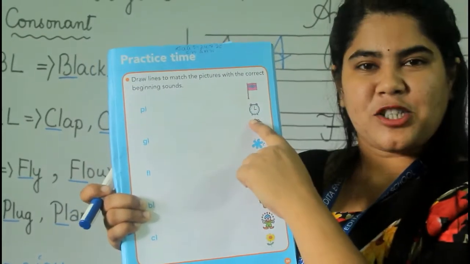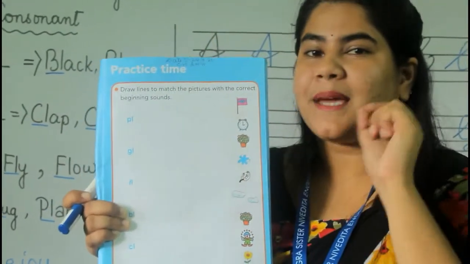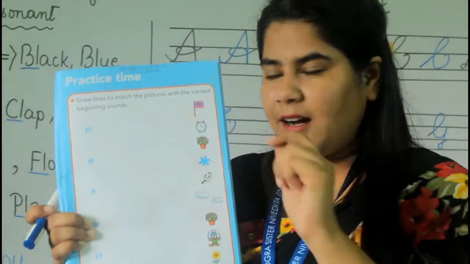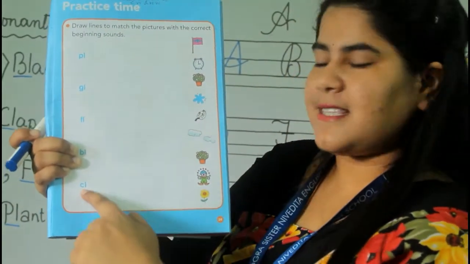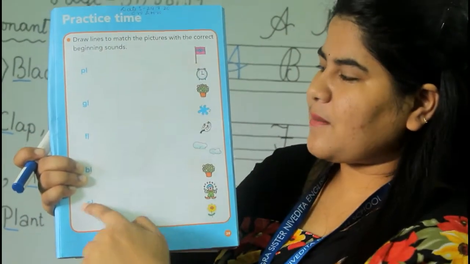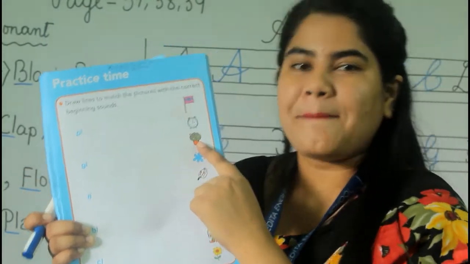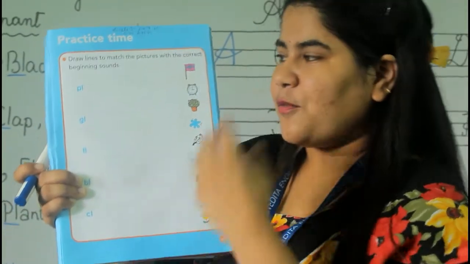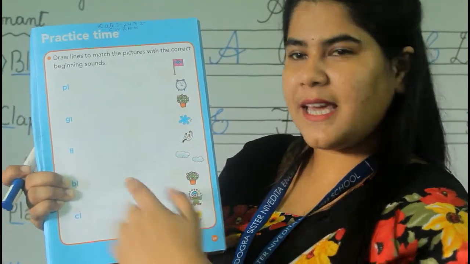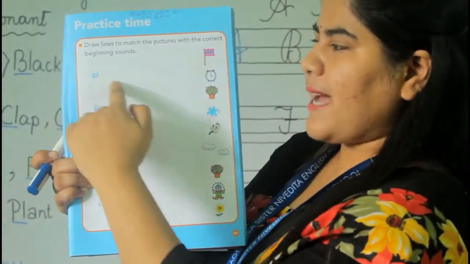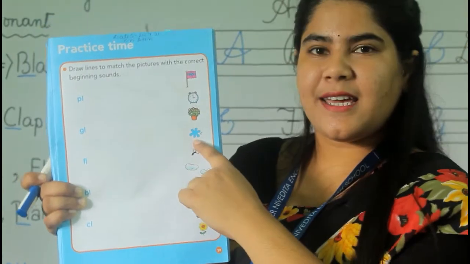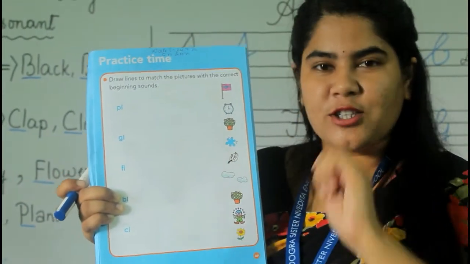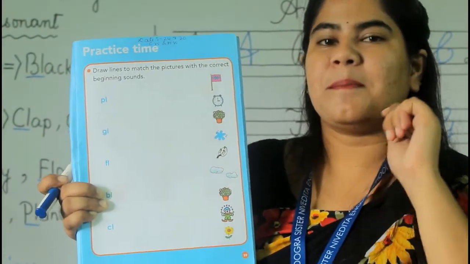The second picture is claw. The beginning sound is cl. So where is the CL? It's here. Match it. The third one is plant. So the beginning consonant will be pl. Where is the PL? Can you see? It's here. So match it. The next one is blue. The beginning consonant will be bl.